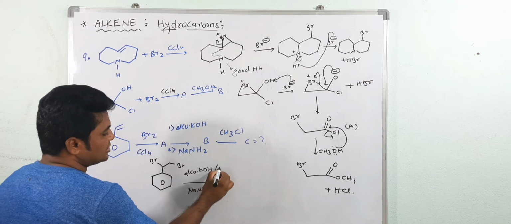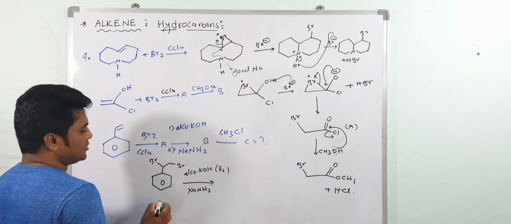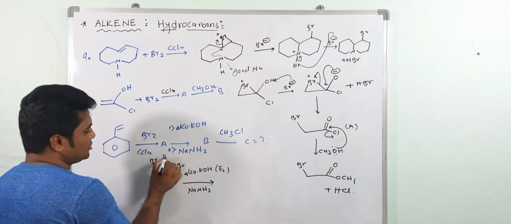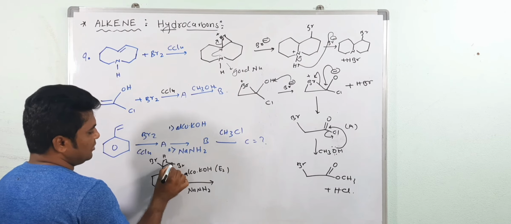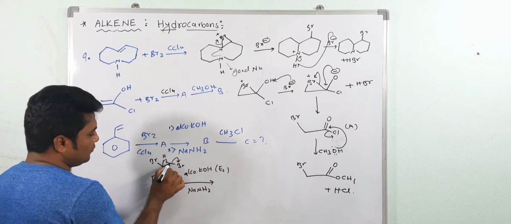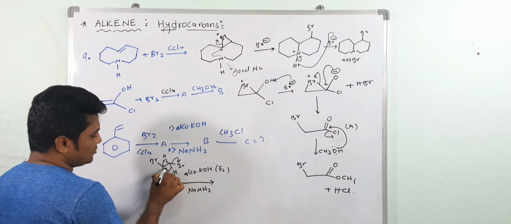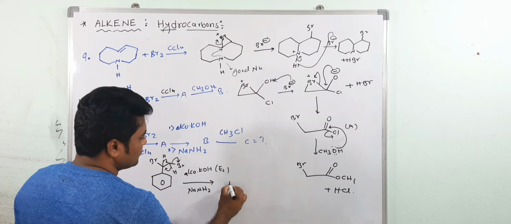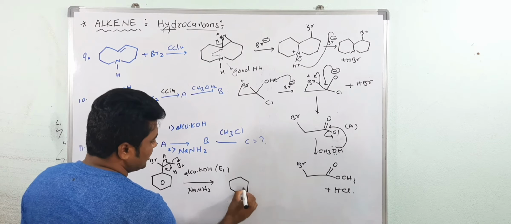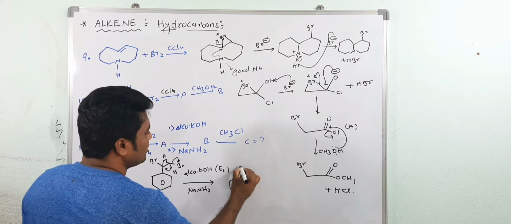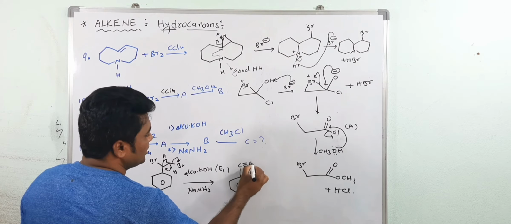Here what? E2 reaction takes place. Which reaction? E2 reaction. So here see, one hydrogen is removed from here, and you will get Br on the double bond. Again one hydrogen is removed from this direction, and you will get a triple bond, alkyne formation.